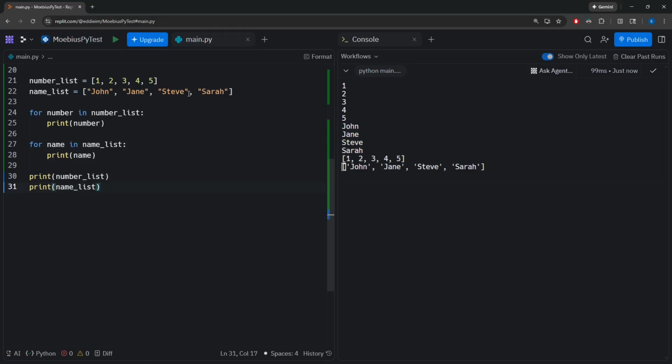For instance, what if I only want to print the name Steve? Rather than printing the entire name list, I just want to print the name Steve. What do I need to know? Well, we know that the Steve value has an index number of 2 associated with it, right? 0, 1, 2, 3. Steve has an index number of 2. Knowing that index number, I can target that specific value.